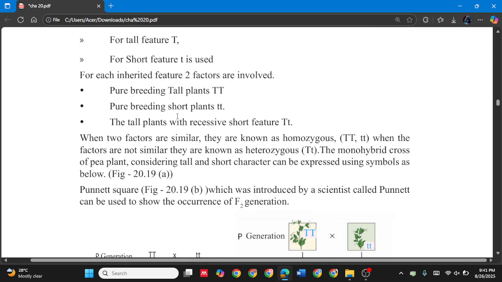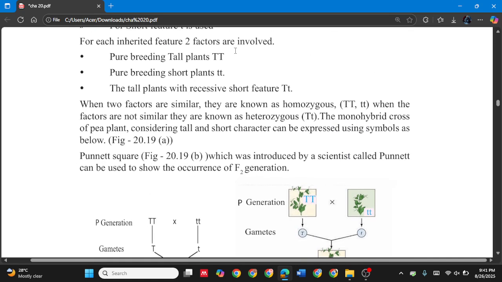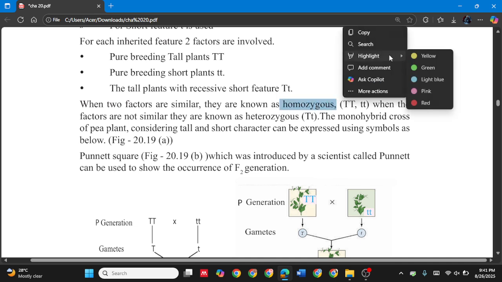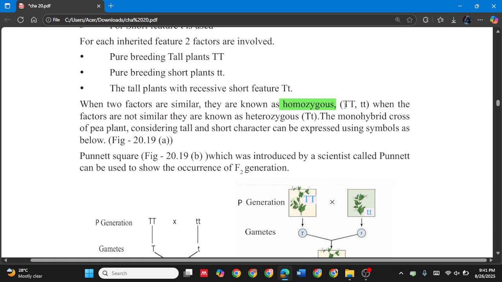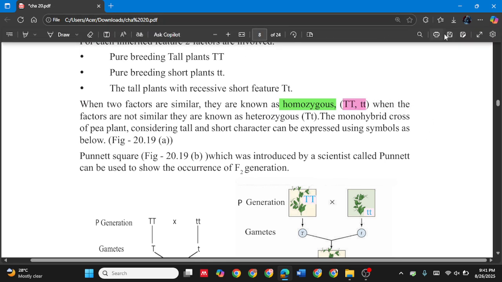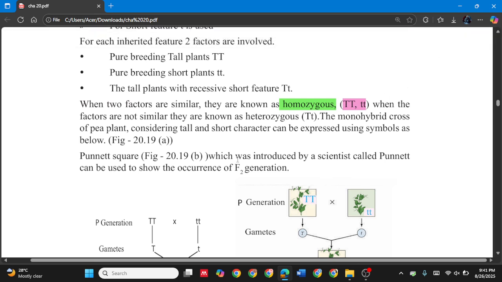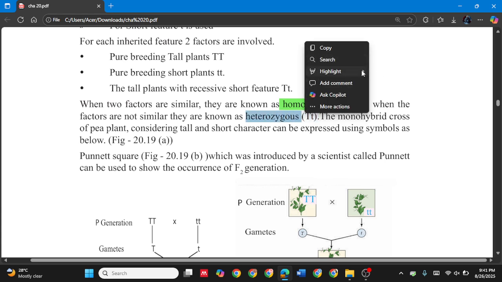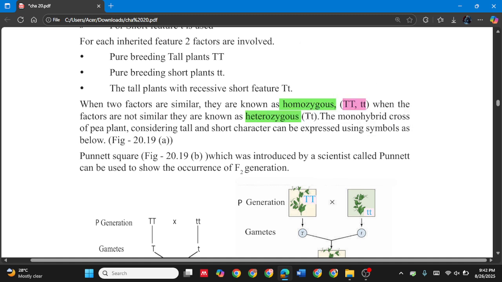When two factors are similar, they are known as homozygous. That means if they are capital TT or simple tt, they are considered homozygous. When the factors are not similar, they are known as heterozygous. That means capital T, simple t. So, homozygous and heterozygous.